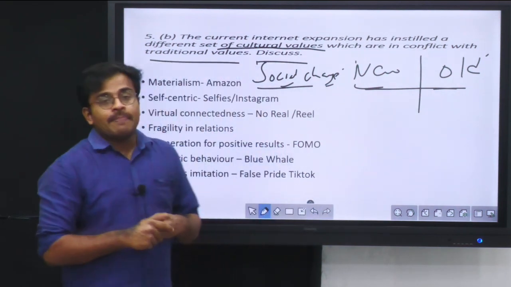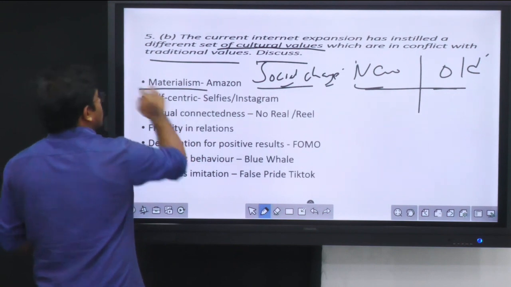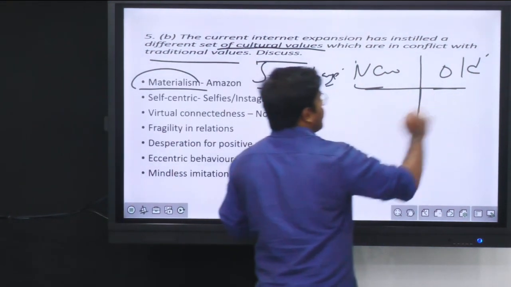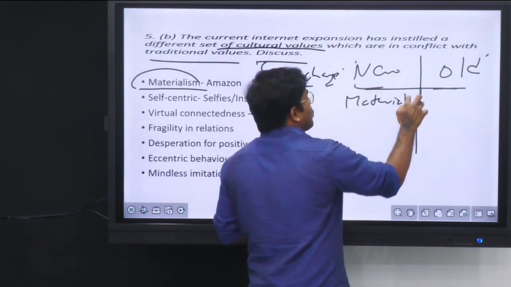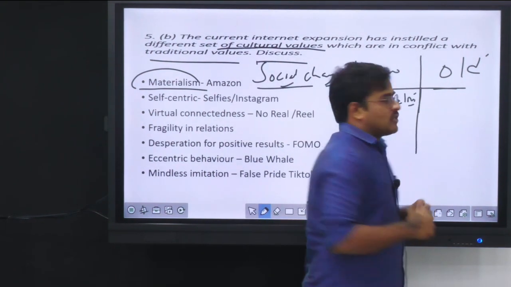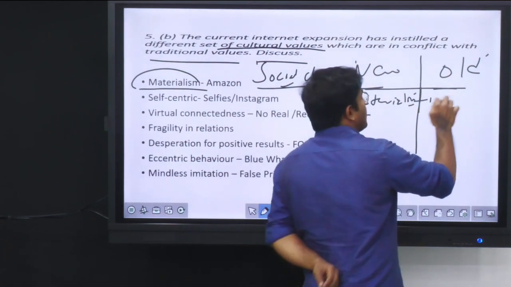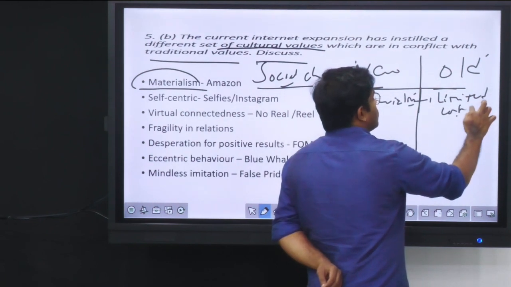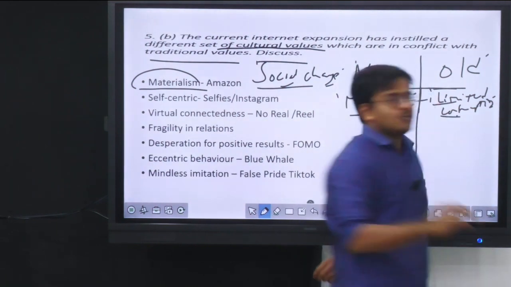And after that, you see what the traditional old values and the new values are. The first value that I'm going to talk about: the new value system is materialism. Internet is definitely promoting a lot of materialism in society, and if you compare it, the old value system has the value of limited consumption. Limited consumption is the traditional Indian value. In your households also, your elders tend to say don't spend too much money.